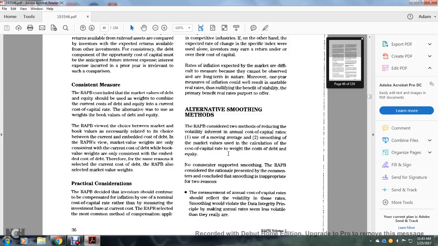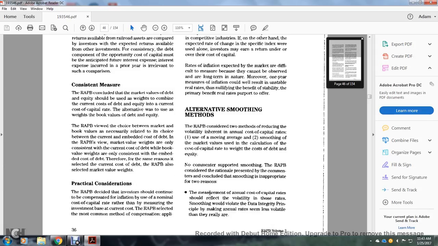Alright, alternative smoothing methods. The Railroad Accounting Principle Board considered two methods of reducing volatile annual cost of capital rates. One, using a moving average. Two, smoothing the market value calculation of the cost of capital rate with the weights over the cost of debt and equity. The commentators supported smoothing, but the Railroad Accounting Principle Board concluded that smoothing is inappropriate for two reasons.